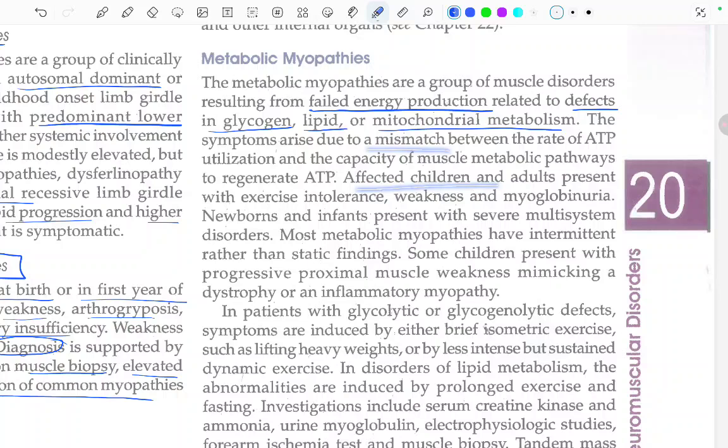Affected children and adults present with exercise intolerance, weakness, and myoglobinuria. Newborns and infants present with severe multisystem disorder.